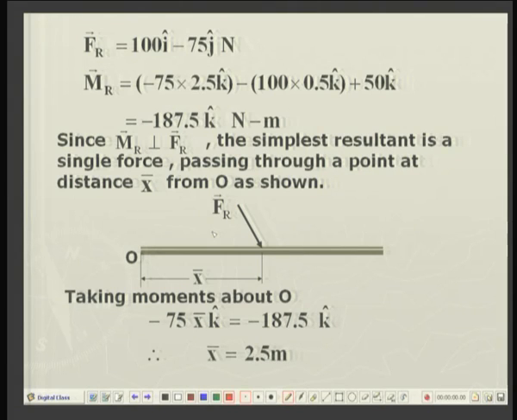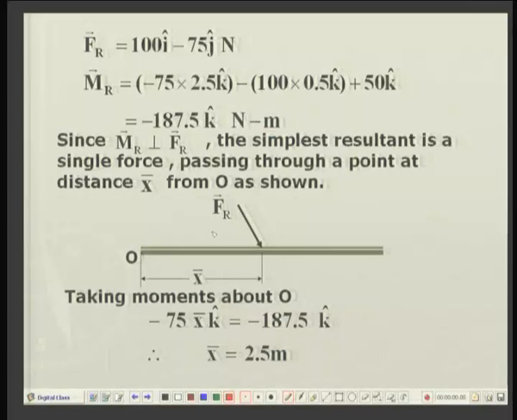It is obvious that the moment vector Mr and the force vector Fr are mutually perpendicular to each other. Hence, we can further simplify this system of forces and replace it by a single force Fr passing through a new point, let us say point P.